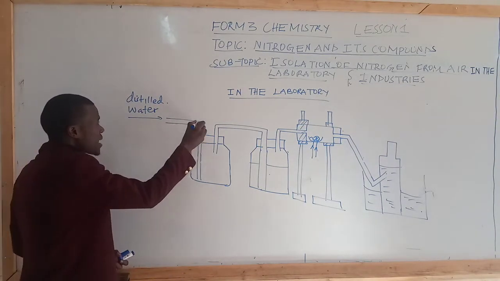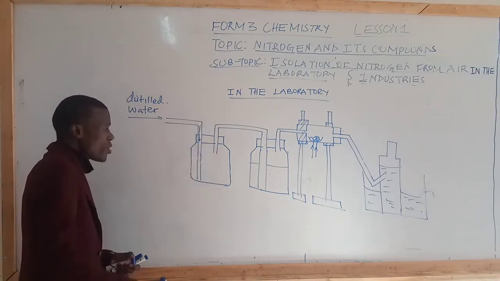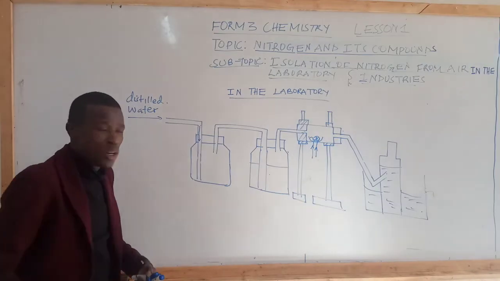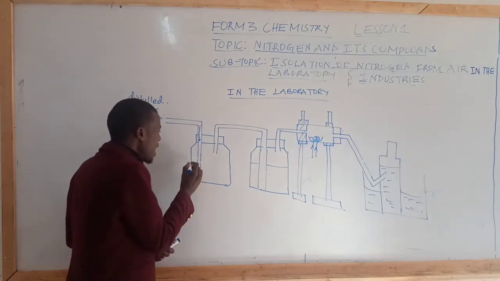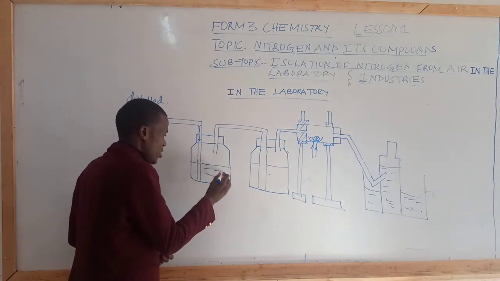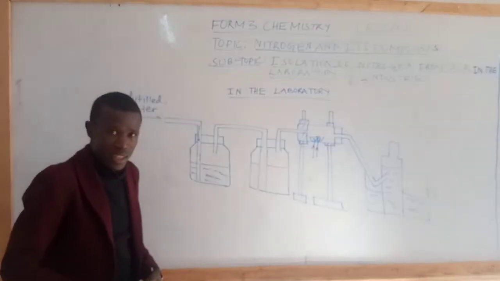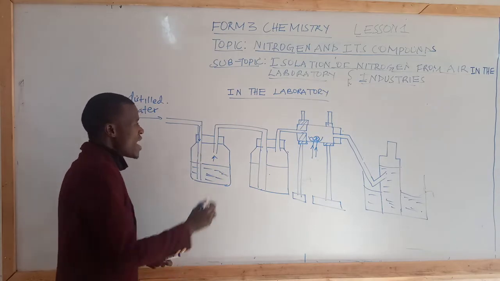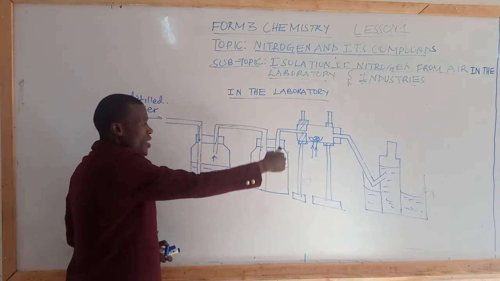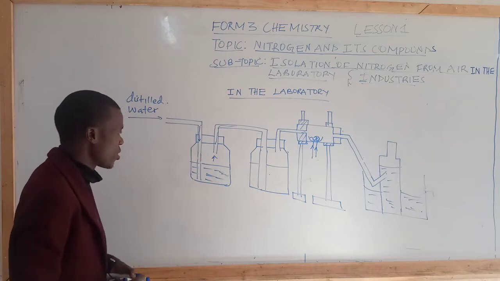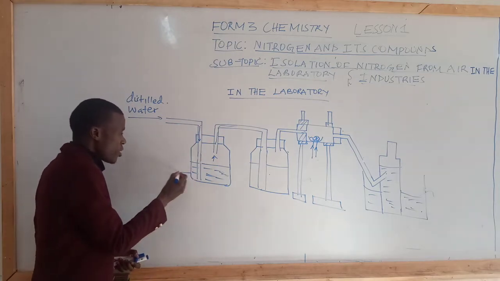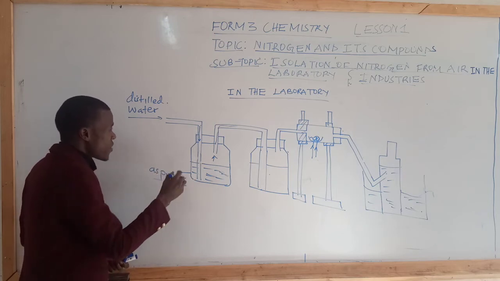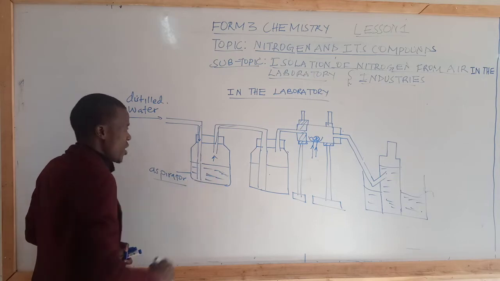So when water is passed into the first reagent bottle, the air found in this reagent bottle will be displaced upwards as water is collected. Remember, water is more dense than air, and therefore it is able to displace air, so that when air is displaced, it finds its way into the second reagent bottle. And the first bottle is called an aspirator, since we are having water aspirated into the reagent bottle.